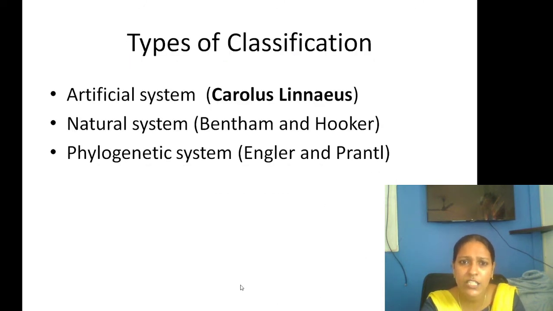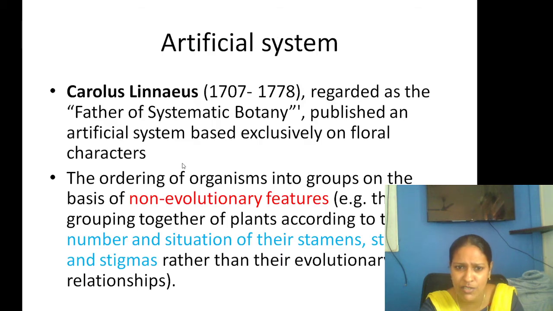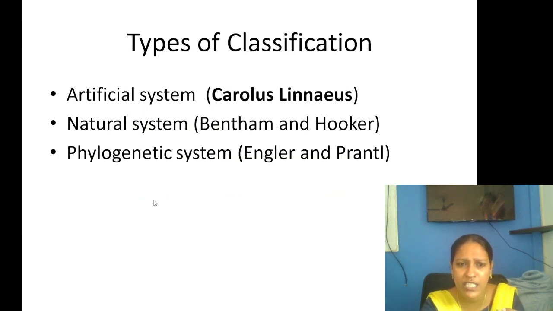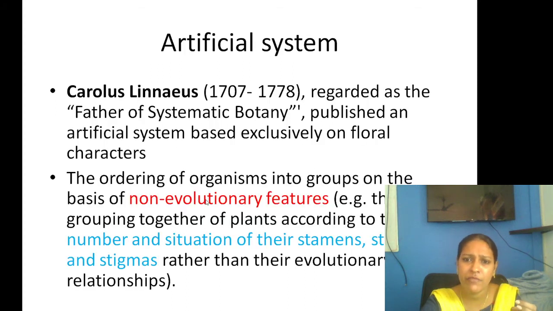Okay, so there are different types of classification: artificial classification, natural classification, and phylogenetic classification. The artificial system is by Carolus Linnaeus, the natural system is by Bentham and Hooker, and the phylogenetic is by Engler and Prantl. The artificial system was published by the Father of Systematic Botany, Carolus Linnaeus, and it is based upon non-evolutionary features, grouping plants according to the number and situation of stamens, styles, and stigma.